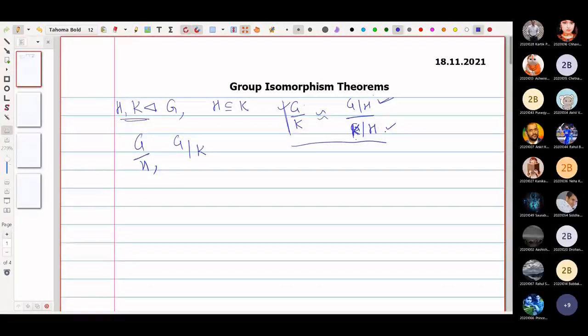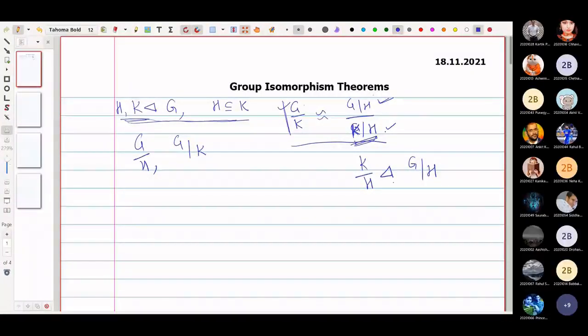And as per the lemma we proved yesterday, under these conditions, H becomes normal in K, and therefore K by H, this quotient group, is also defined. And we also proved that K by H is a subgroup, or more precisely, normal in G by H.